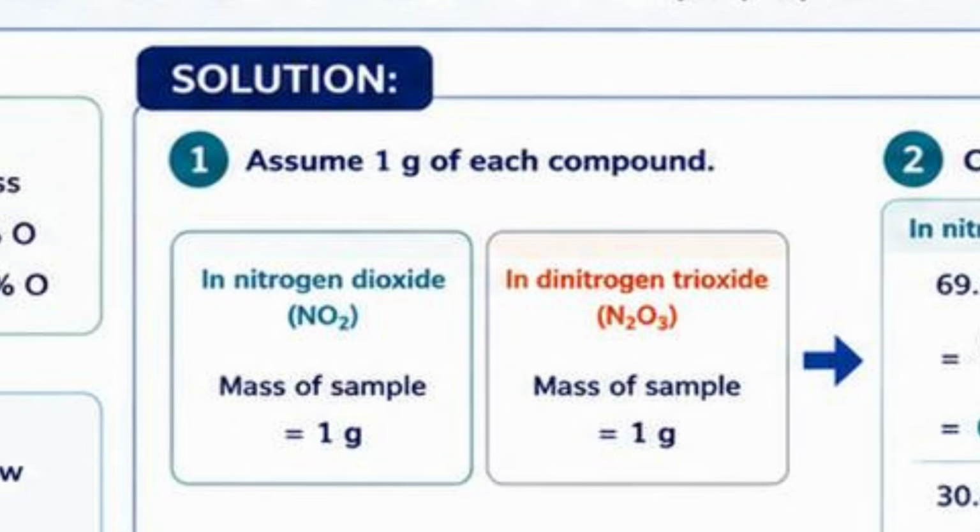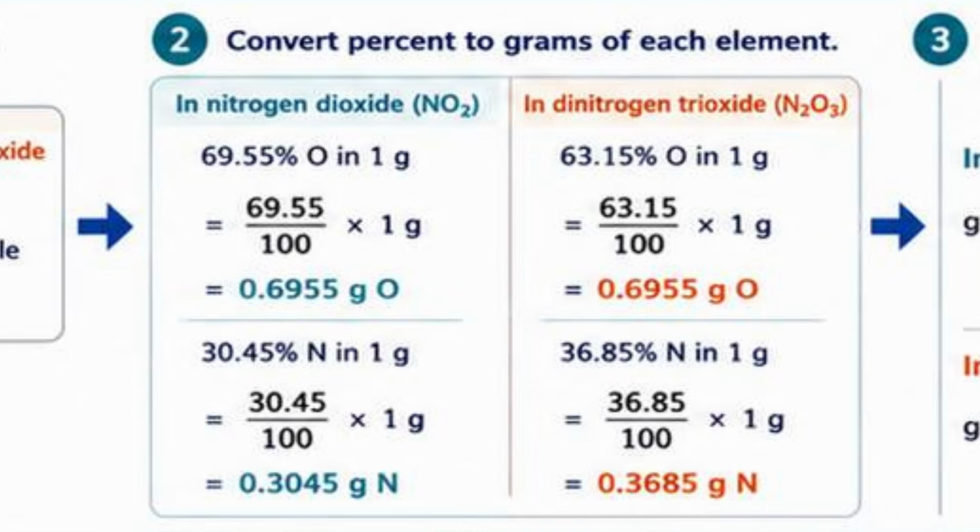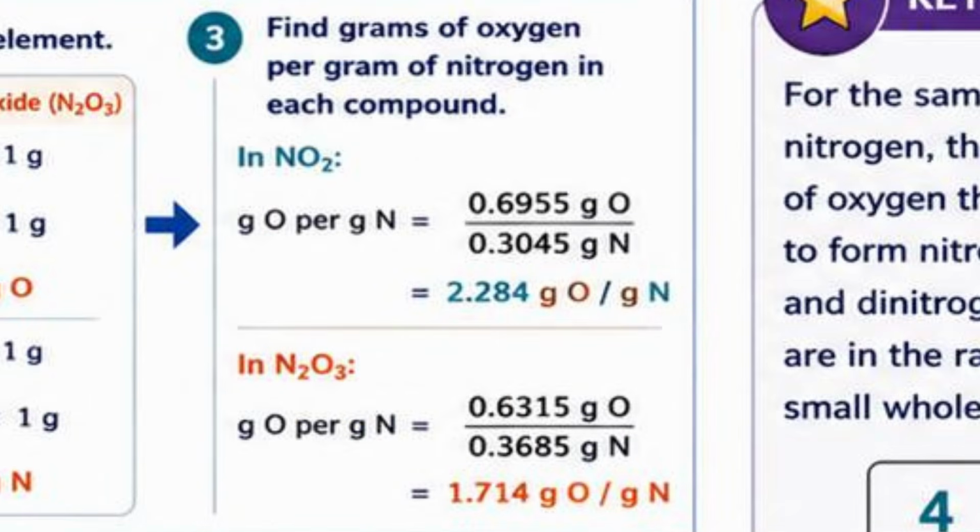Let's begin with nitrogen dioxide. Since the sample weighs 1 gram, 69.55% oxygen becomes 0.6955 and 30.45% nitrogen becomes 0.3045. Now let's do the same for dinitrogen trioxide. 63.15% oxygen becomes 0.6315 and 36.85% nitrogen becomes 0.3685. Now we calculate how many grams of oxygen combined with 1 gram of nitrogen.